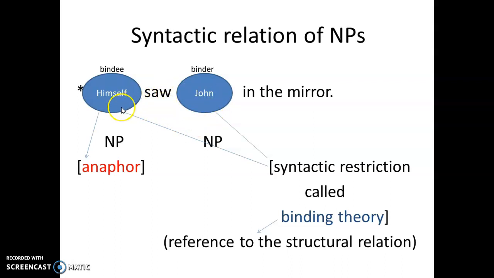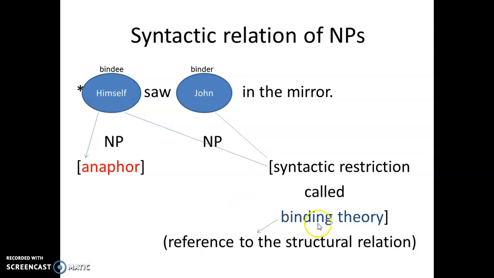John is related to himself, and the anaphor does not always follow the antecedent noun phrase, but it's the most frequent case. This relation is called binding theory, which refers to the structural relations that we learned from previous chapters.